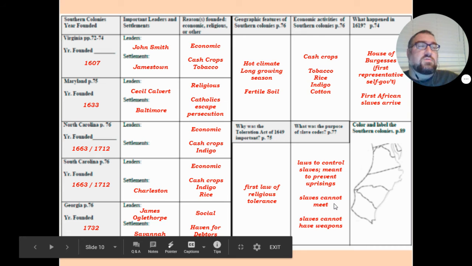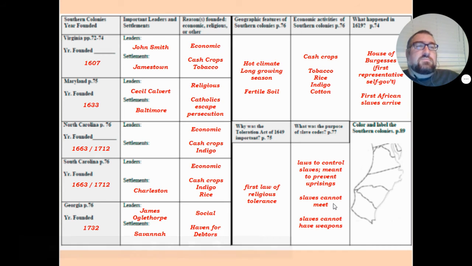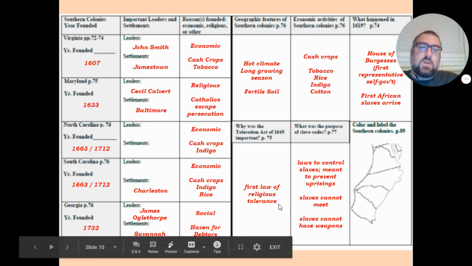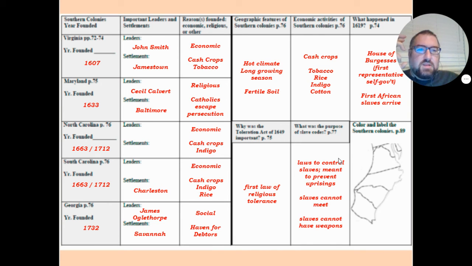Basically a slave could use a rake or a garden hoe, and then it had to be taken back and locked up. So that's what slave codes mean, and that is central to the Southern economy. And as a result, that influence is still being felt today. As a matter of fact, some people are talking about an idea called the 1619 Project to talk about the history of slavery in North America.